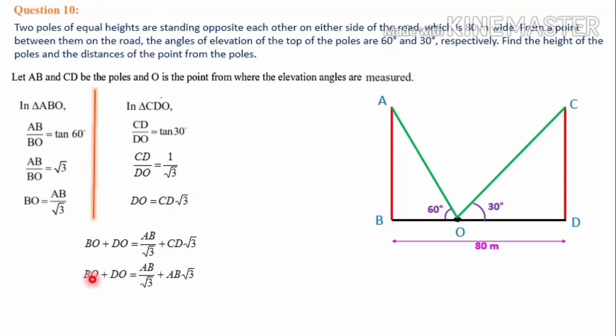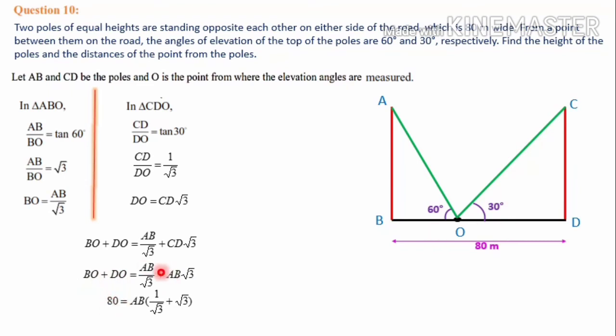So BO plus DO is equal to AB by root 3 plus CD root 3, where CD is replaced by AB, because it is given in the question that two poles of equal heights are standing opposite each other. Two poles of equal heights means AB's height and CD's height are the same. So here CD is replaced and substituted by AB. Then DO plus BO is 80 meter, from the diagram we can write.